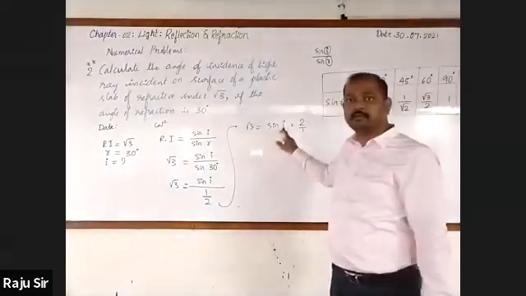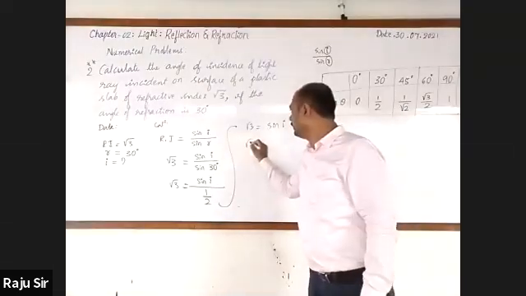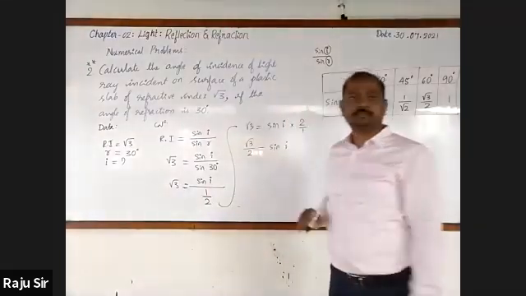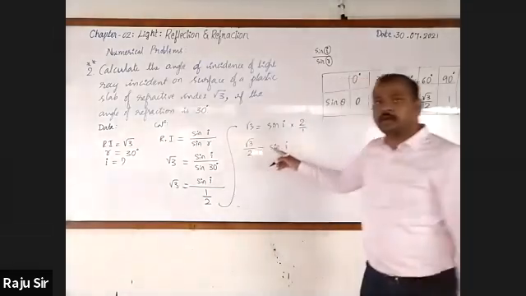Now we want the angle of incidence, hence transpose 2 to the denominator. It will be √3 by 2 is equal to sin I. Got it? Angle of incidence is equal to 60 degree.